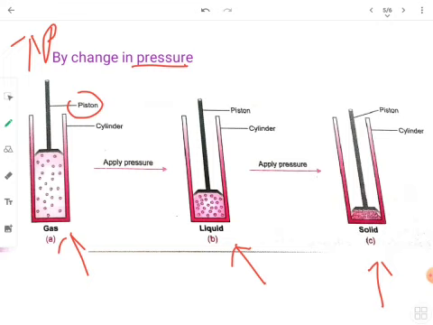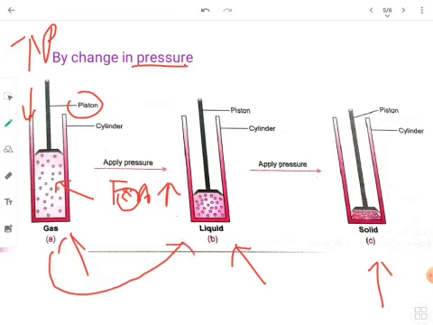So when you're increasing the pressure, the piston is going down. These particles start coming closer to each other, and obviously when the particles come closer, the forces of attraction between them start increasing. And when these forces of attraction increase beyond a certain limit, the gas changes into the liquid form.